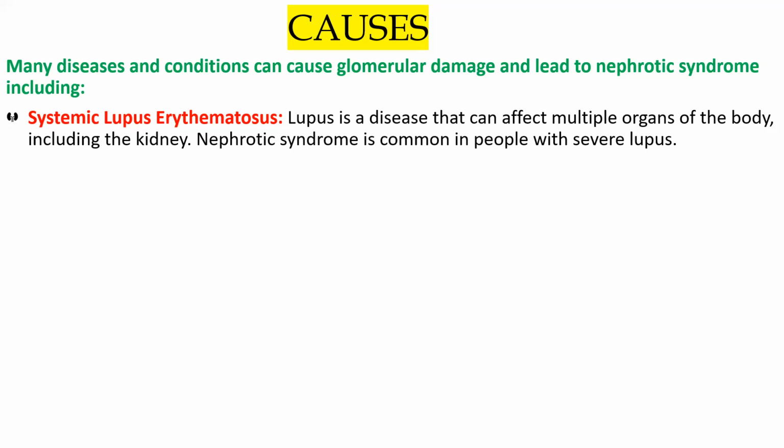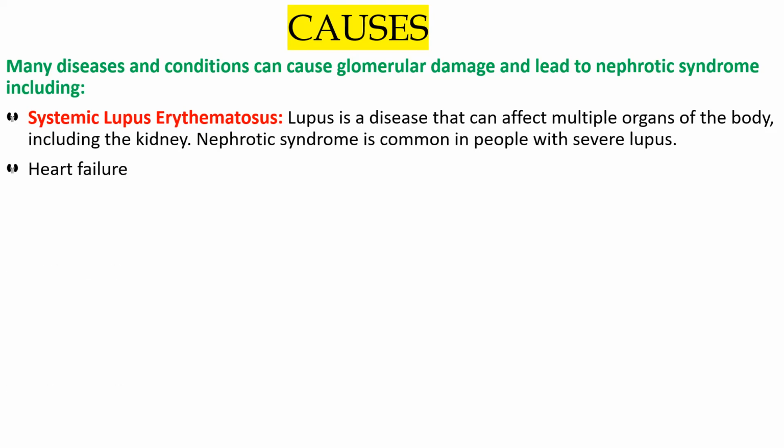Those patients with severe lupus, meaning many organs are damaged, are much more prone to develop nephrotic syndrome. That is all about the first point.